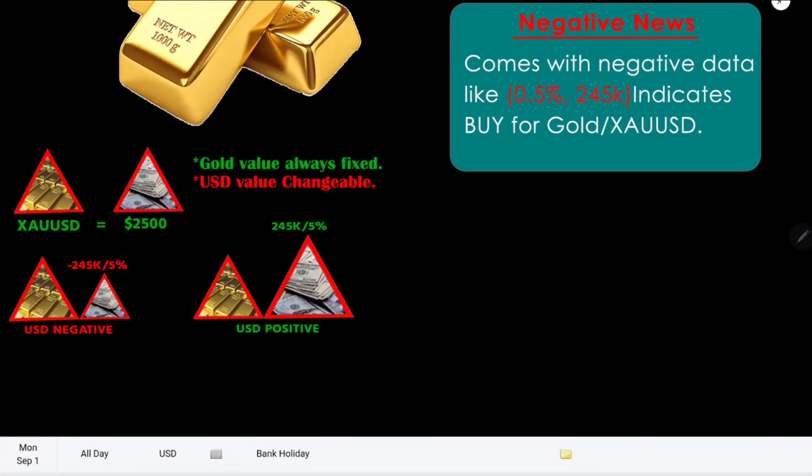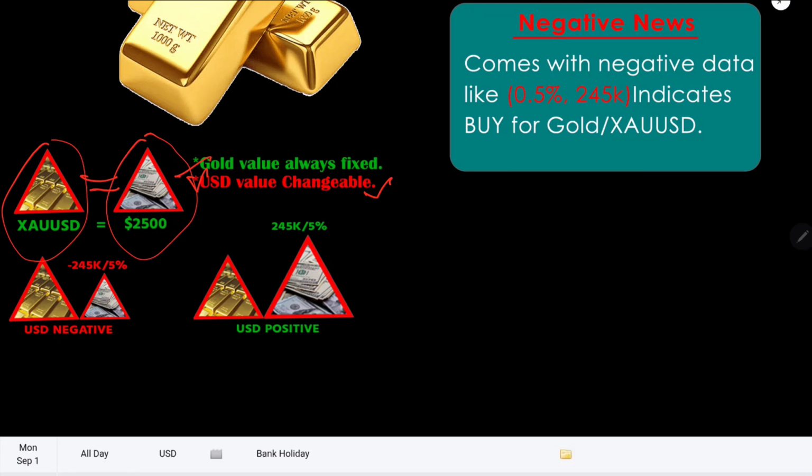As you can see, there are a few triangles, and before we start, you need to keep your concern on two things. Gold value is always fixed, that means it is a constant value, and USD or currency value is changeable, that means currency value can go up or down, or change anytime. Suppose one triangle of XAUUSD is equal to one triangle, or 2500 triangle, of United States dollar, and both are equal.